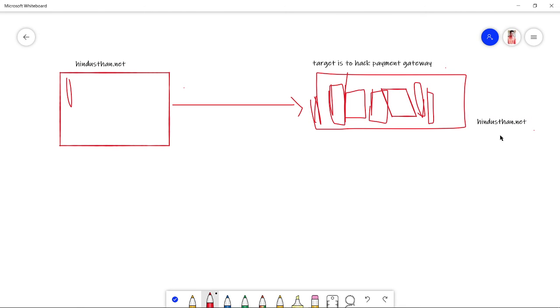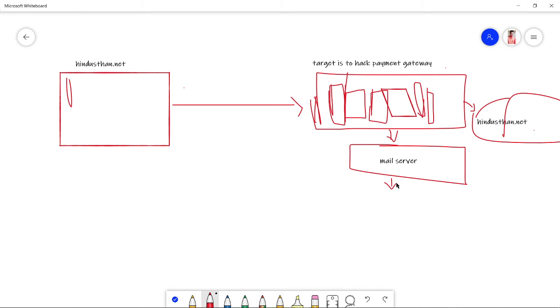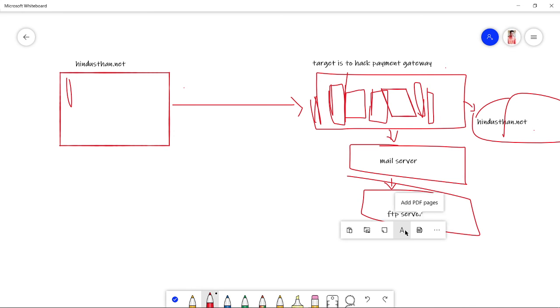No, it is not probably the answer. Hindustan is not going to have only a single server which is going to provide all those information. They may have lot of servers. One may be for mail server, and the other may be for FTP. Another server may be for payment.